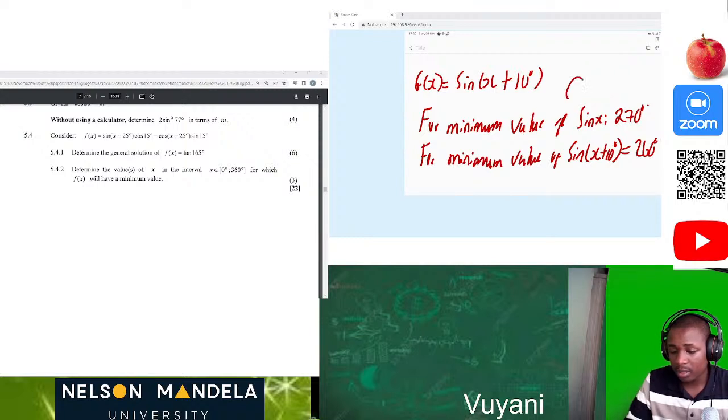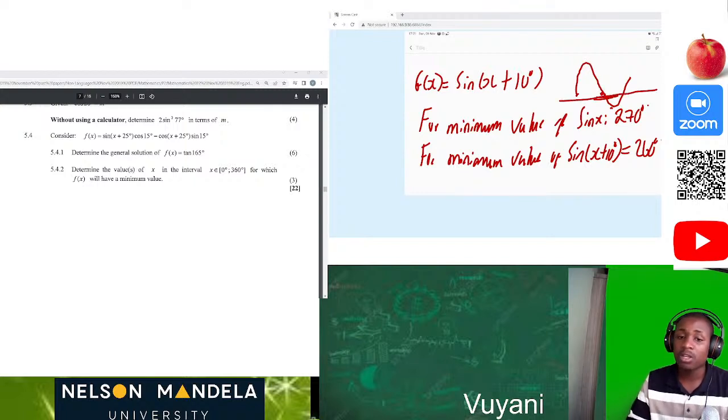Yeah, something like this. So the lowest part, it's 270. Okay, because when you're plotting it, it's like 0, 90, then 180, then 270, then it goes to 360. So it's something like this. This is 270 now. So that's the lowest part.